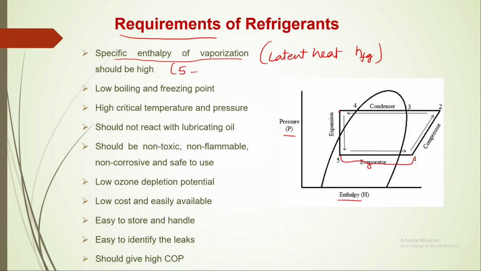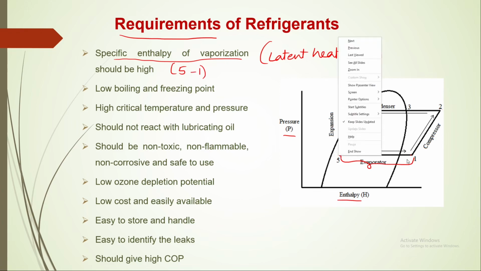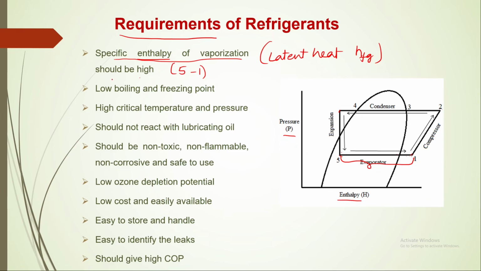Here it has to absorb heat from 5 to 1. That means liquid refrigerant is converted to a vapor refrigerant. So this specific enthalpy should be high. If it is having more enthalpy, more latent heat, it will absorb more heat, so that we can get more cooling effect. That is why it should be high.